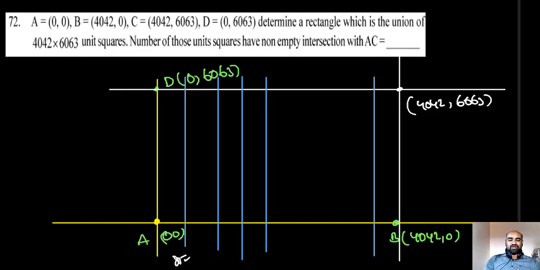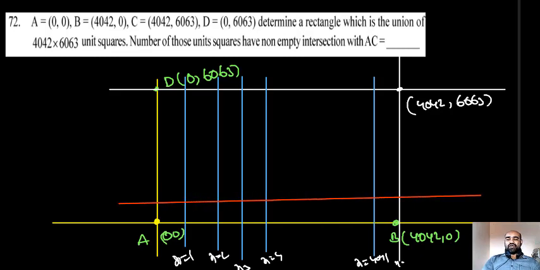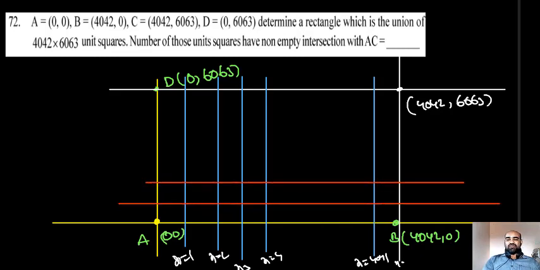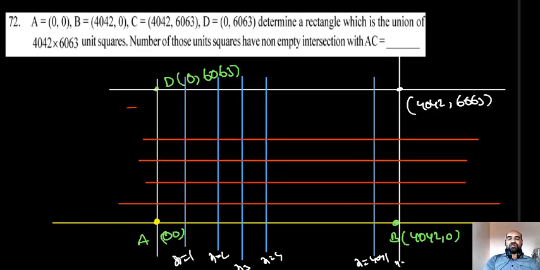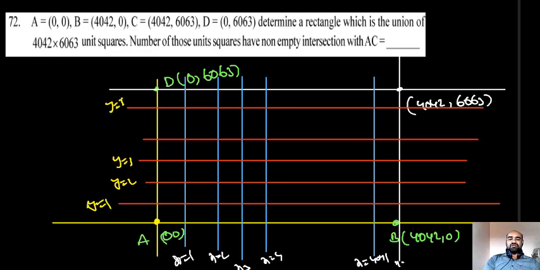Similarly, students, this is the y equals 1 line, the y equals 2 line, y equals 3 line, y equals 4 line, and so on, up to the y equals 6062 line.